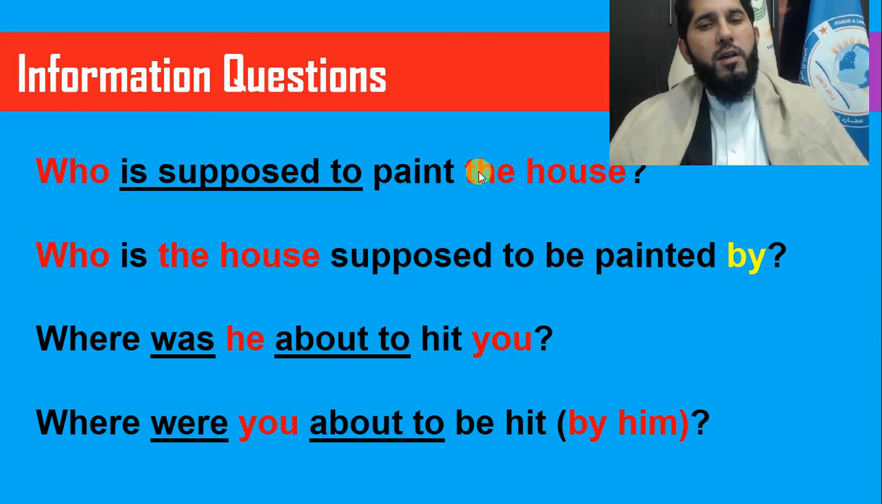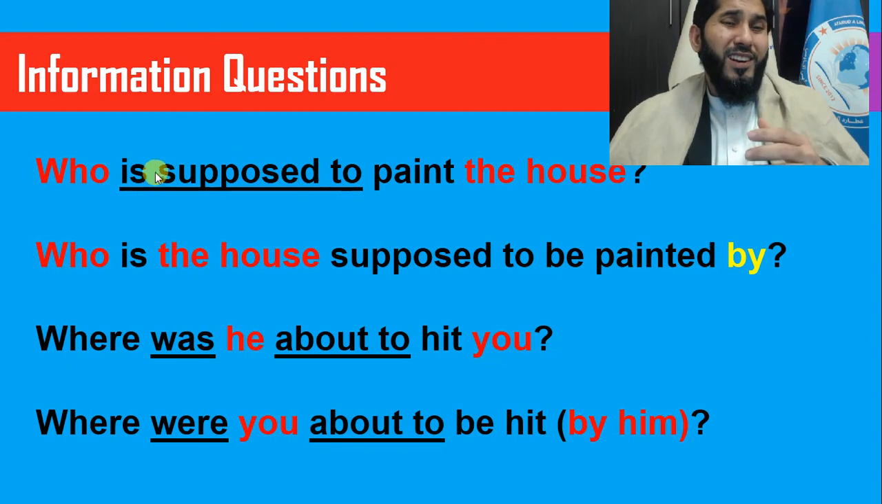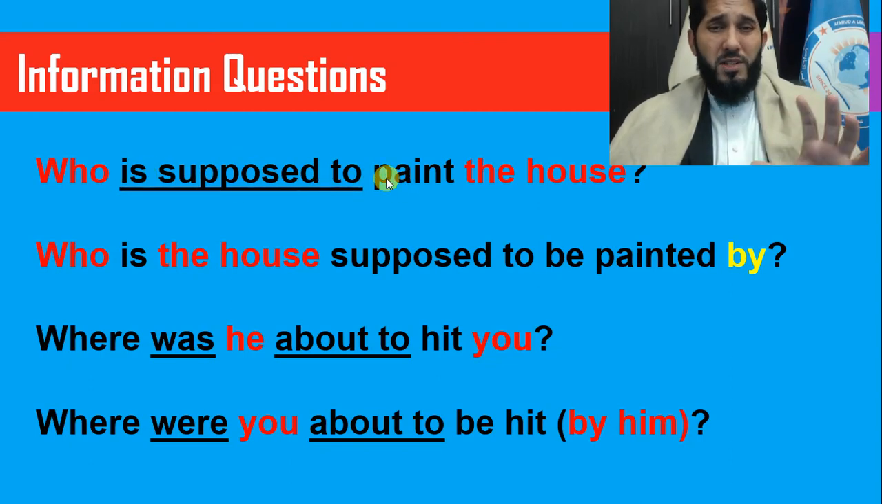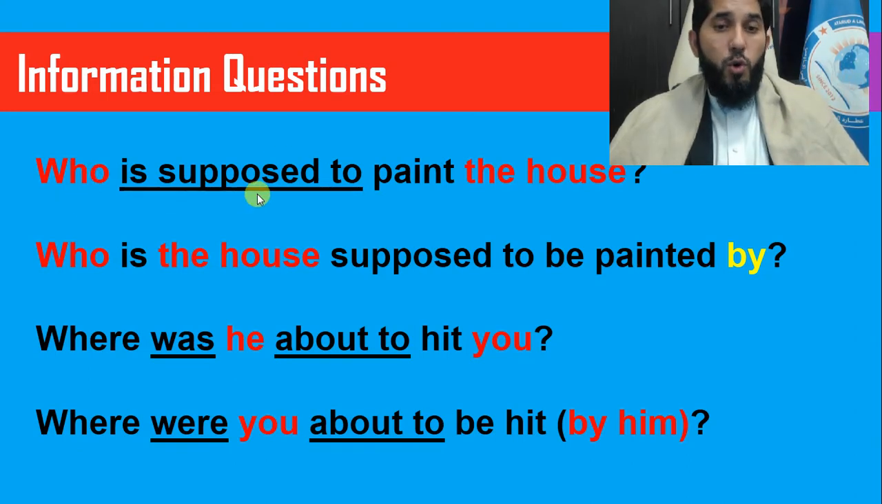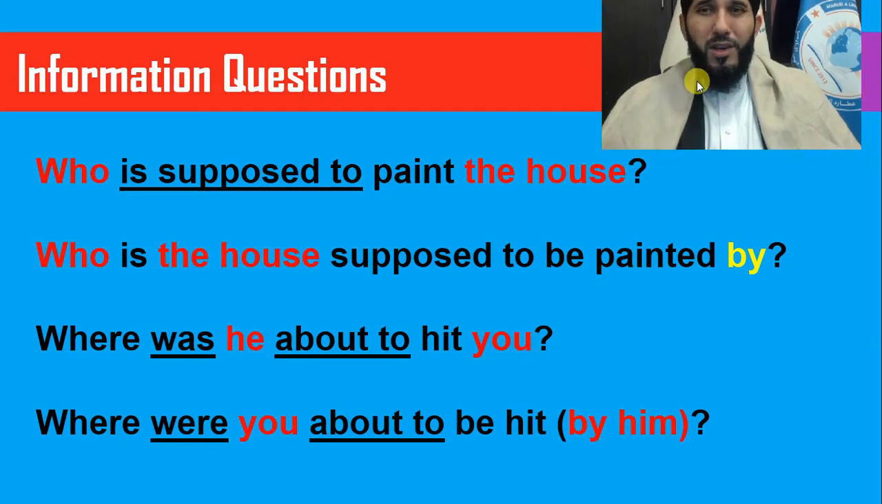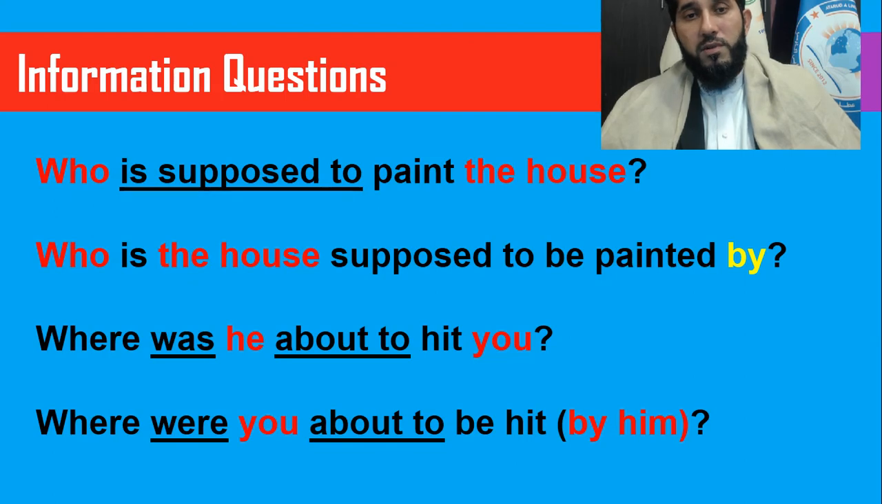When you see the WH question word who in an information question, and there is no subject in that sentence, like here we don't have any subject, the house is the object of this main verb paint. So the word who itself functions as the subject because the question is about the subject, the doer of the action. So who is supposed to paint the house? And now, if you want to answer this question, just remove the word who and put a subject here. For example, he is supposed to paint the house. She is supposed to. So the question was about he or she, the doer of this action, painting.